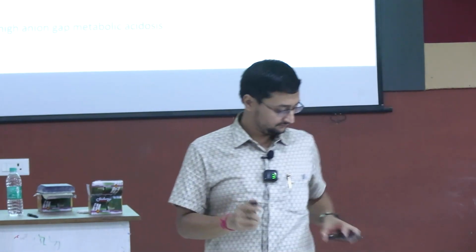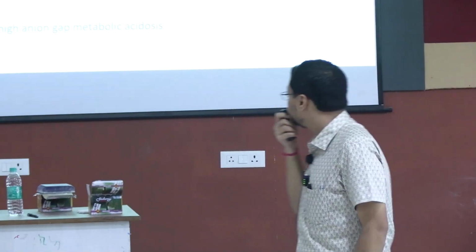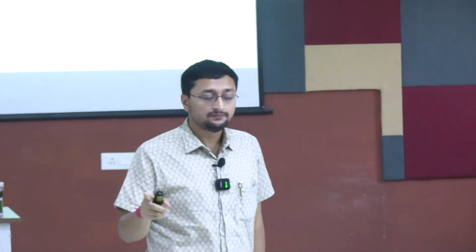So this is the example. Suppose a patient is suffering from metabolic acidosis with sodium 140, chloride 100 and bicarbonate 10. So calculate the anion gap. What is the anion gap? 140 sodium minus 100 plus 10. So that means 30 is the anion gap, right? So this is definitely high anion gap metabolic acidosis.